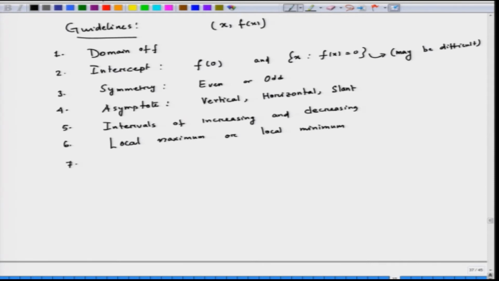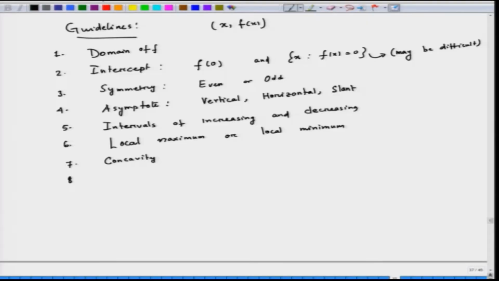And then concavity. We will try to determine in which interval the function is concave up or concave down. Then finally, we will sketch the curve.